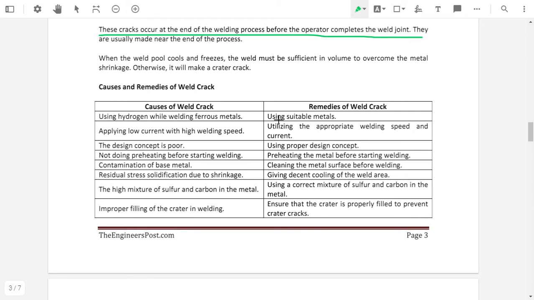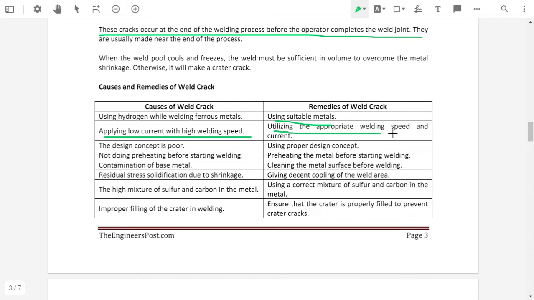And what is the remedy for this? Using a suitable metal, which means the proper welding process should be selected for a proper weld material. So this is the cause and this is the remedy for the weld crack. Applying a low current with a high welding speed. If the welding speed is too high and we use a low current, then in that case the weld crack will appear. And how can we avoid it?